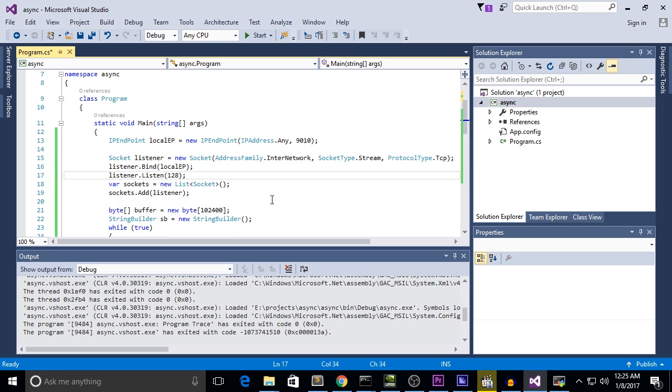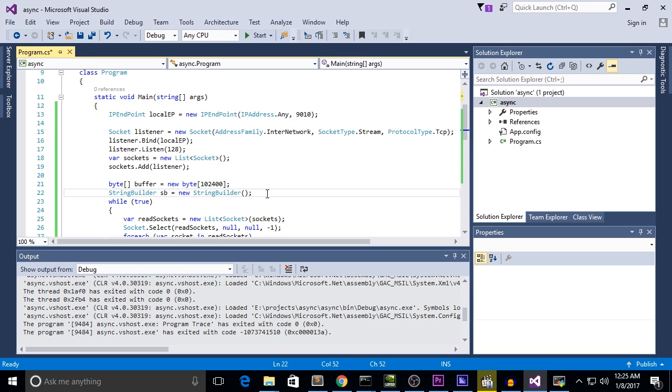There is also this constant of 100k. So the size of the buffer is quite arbitrary, and as we saw earlier, even if the message that we're getting is longer than 100k, we would not be failing, because we would just go through another iteration of the loop.